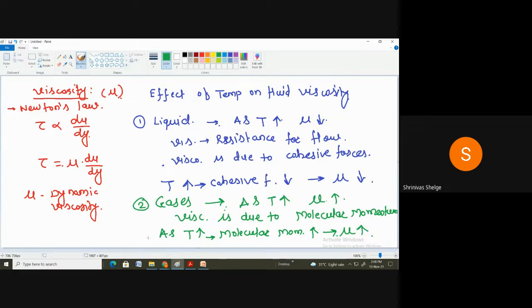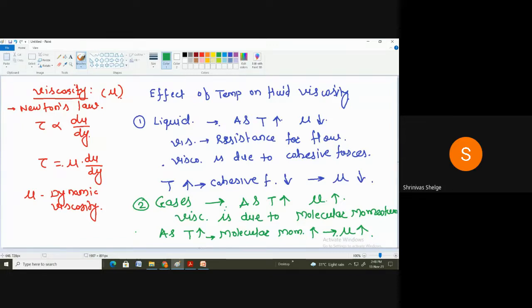So that is the effect of temperature on fluid viscosity. In case of liquid, as temperature increases, viscosity decreases due to cohesive forces. Once we increase the temperature, the cohesive forces weaken or decrease, and obviously the viscosity also decreases. But in case of gases, as we increase the temperature, viscosity also increases. Why? Because viscosity in gases is due to the molecular momentum or the collision of the molecules.